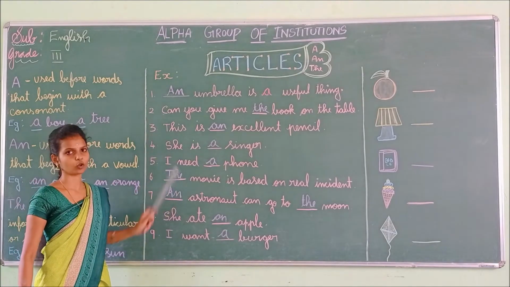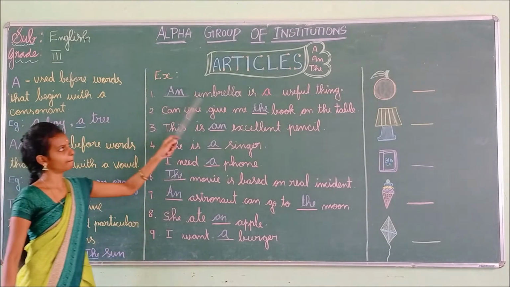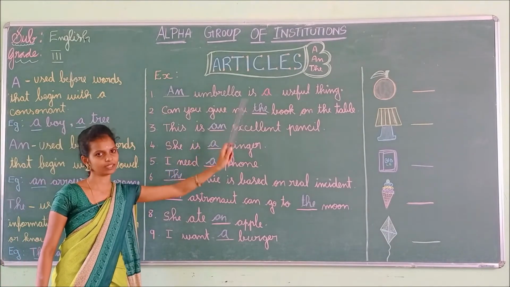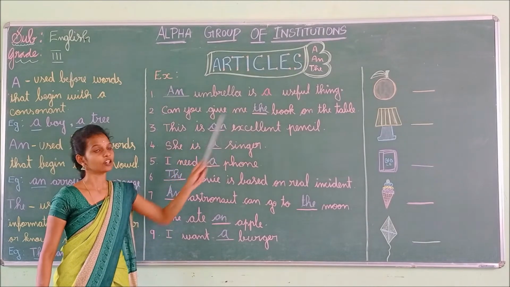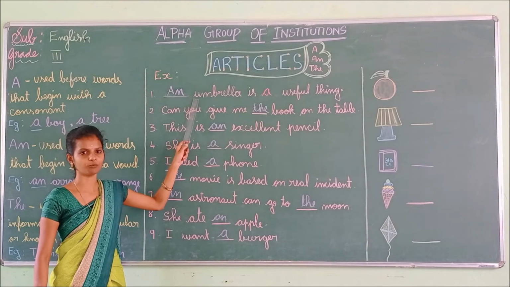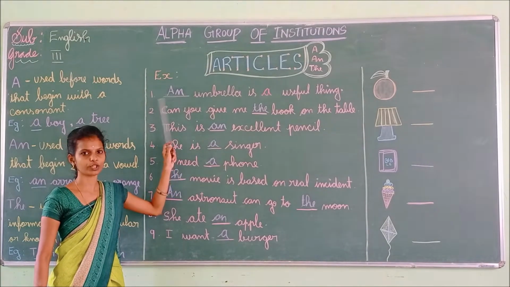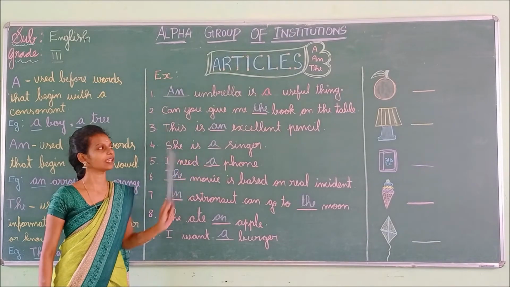Listen, children, I am going to read from the first. Dash umbrella is a useful thing. An umbrella is a useful thing. So why did we use an here? Yes, because the word begins with a vowel sound. So we use an here. An umbrella is a useful thing.